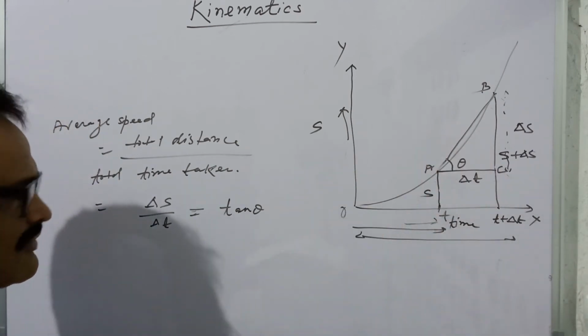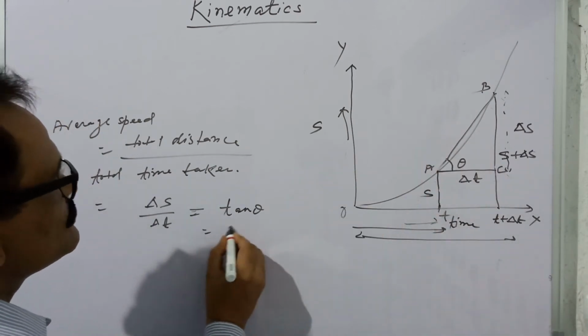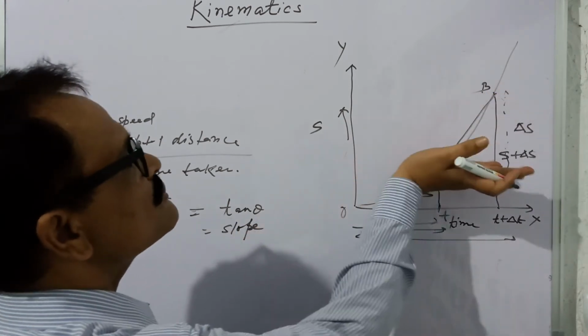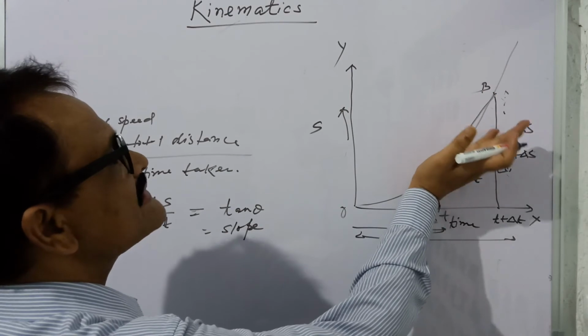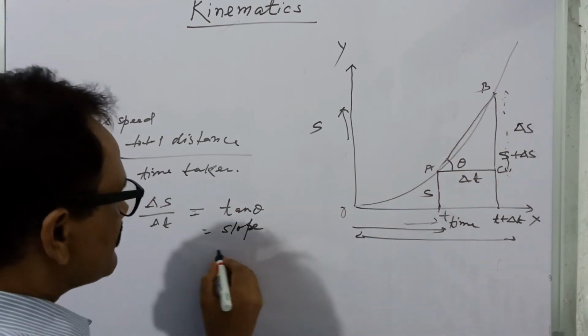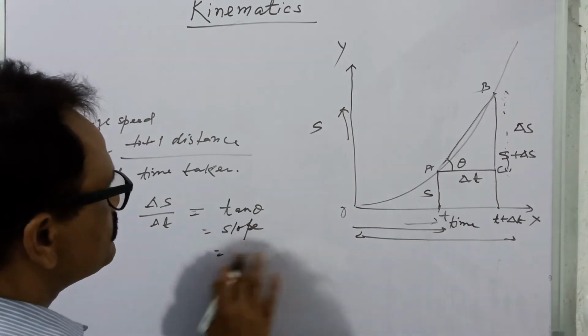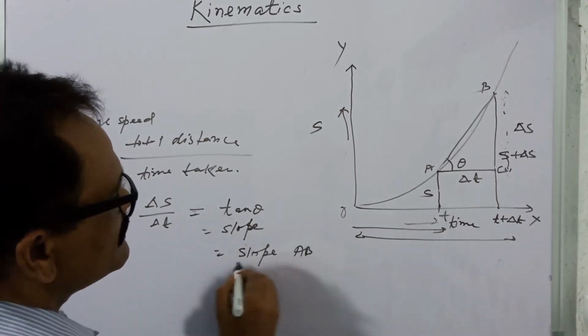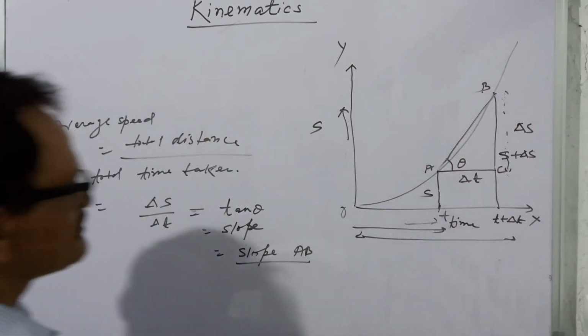In the language of mathematics, it is known as the slope. Tan theta is 0, so slope is 0, और जैसे जैसे इसका स्लोप बढ़ते जाएगा the value of tan theta बढ़ते जाएगा. And this is the slope of AB. ये इस AB का स्लोप.